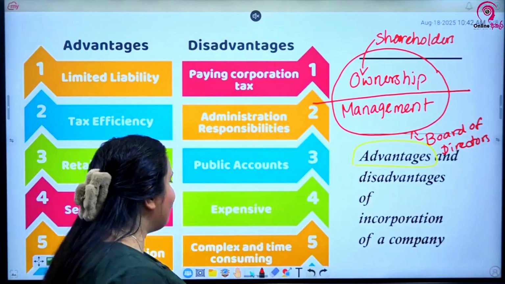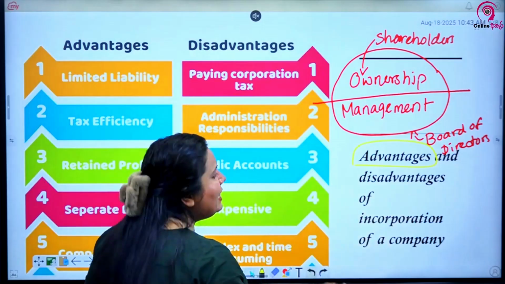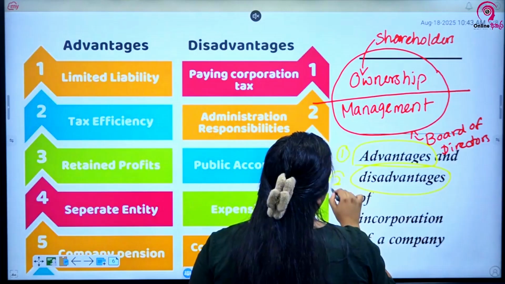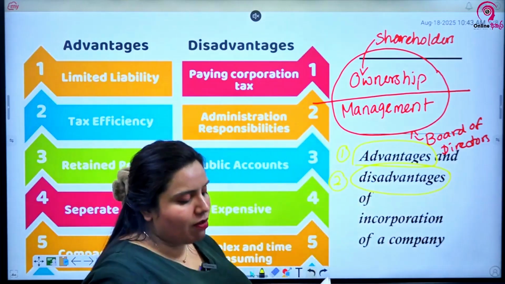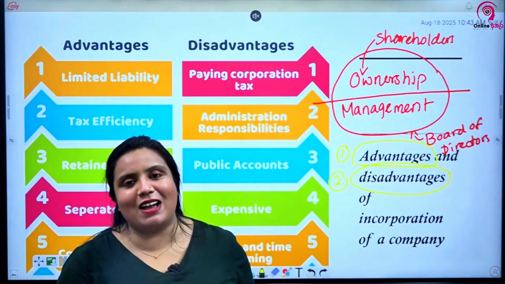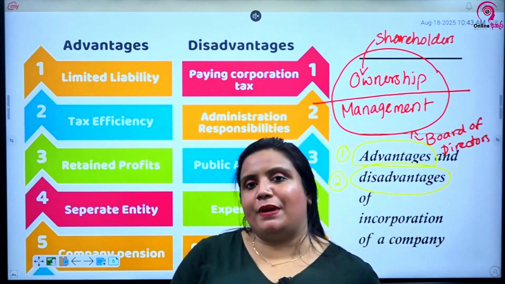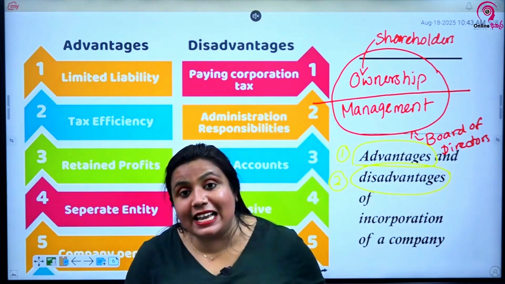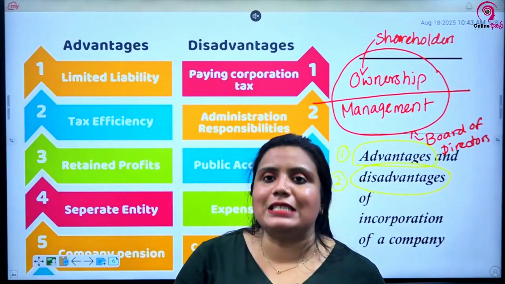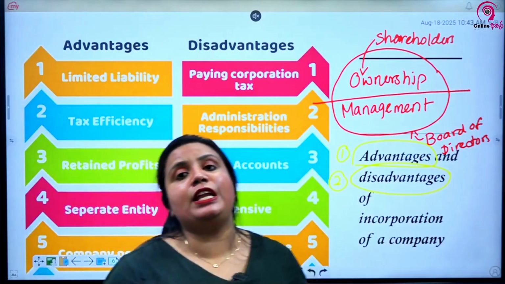But as I said before, everything is not advantages; we have some disadvantages as well. Everything is like that. So what are the disadvantages of incorporating a company? First we discussed the advantages, now the disadvantages. The first and most important disadvantage of incorporating a company is the expense. Starting a company is not easy. It is an expensive process. Why do we say that it's an expensive process? Because a lot of money has to be spent on the incorporation procedure.